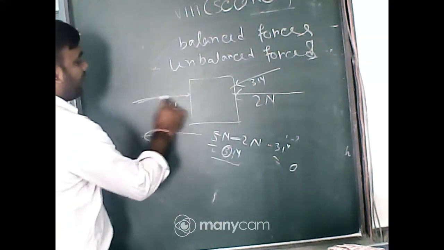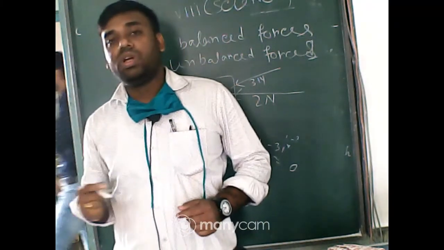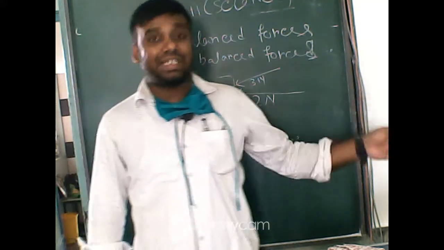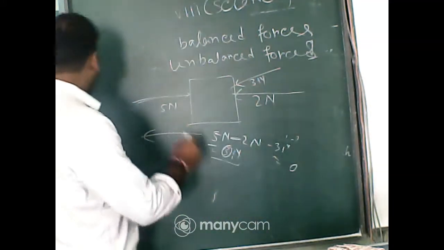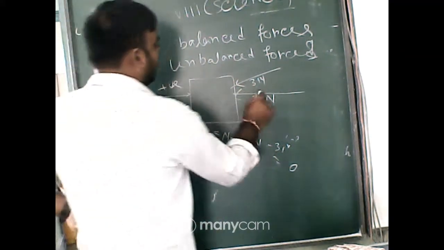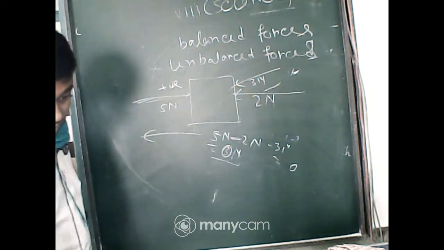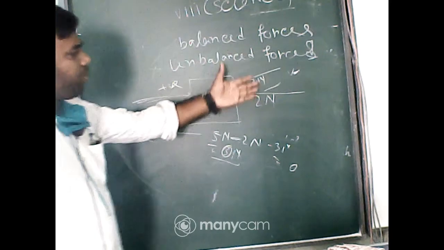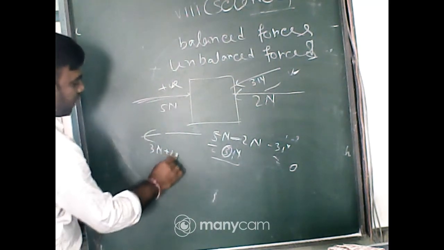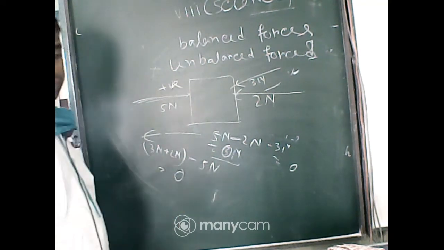I am taking this side. In class 6 in mathematics we have learned, from the middle position, if I go from the middle position to west, if it is positive, then east is negative. So I am taking this direction as positive, so that direction will be taken as the negative direction. Got it everyone? As it is opposite, you can take that direction also as positive. Okay, so 3 Newton plus 2 Newton minus 5 Newton, so the resultant is also 0.